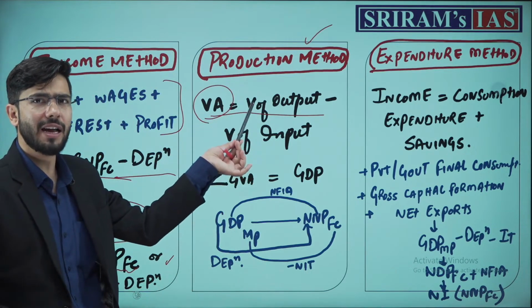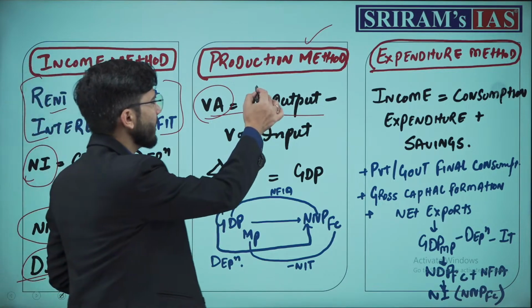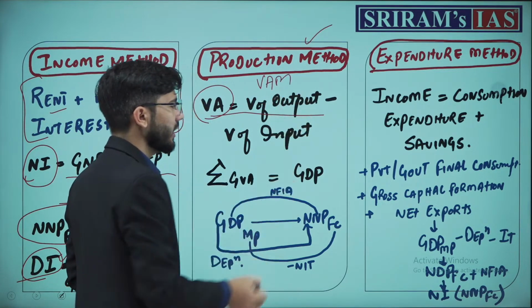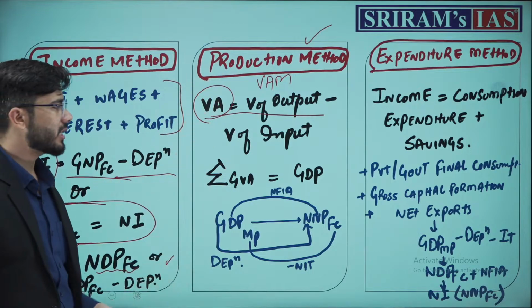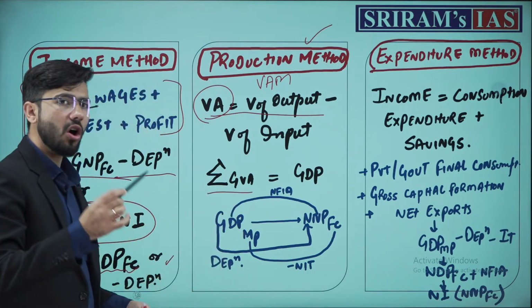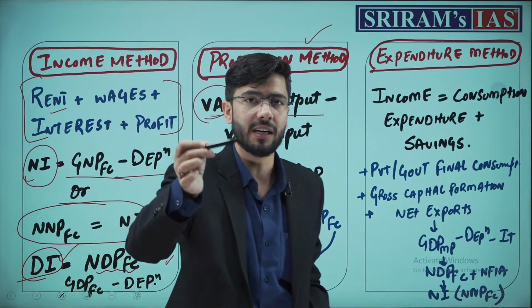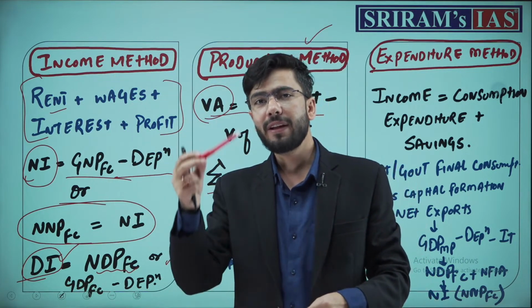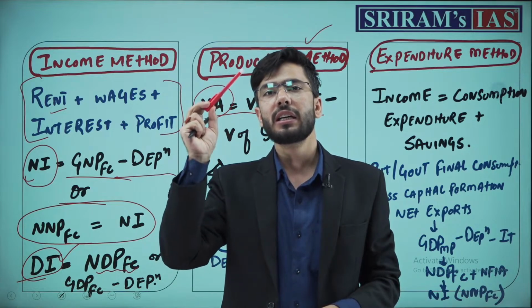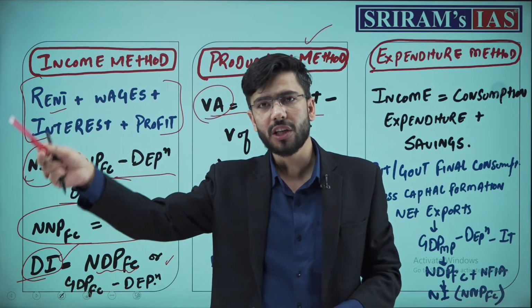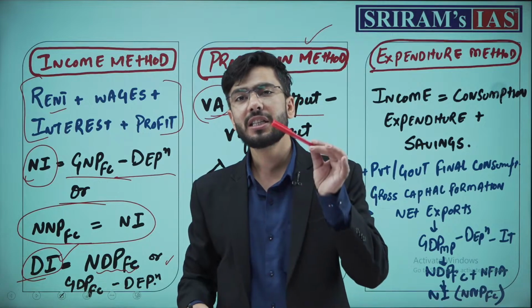This is also known as the value added method. Now understand how we do this: we sum up all the value addition. What is value addition? Value addition is actually income. Already defined that everyone who is adding value to the product till the product reaches the final stage of production is value addition, and that generates income.